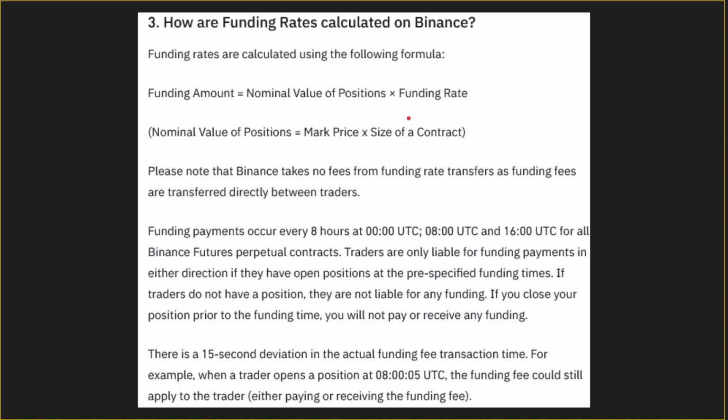Each of these exchanges may offer different stipulations and different ways of calculating funding rates. On Binance, funding rates occur every 8 hours, at 0000 UTC, 8 o'clock UTC, and 16 hours UTC, for all Binance Futures perpetual contracts.